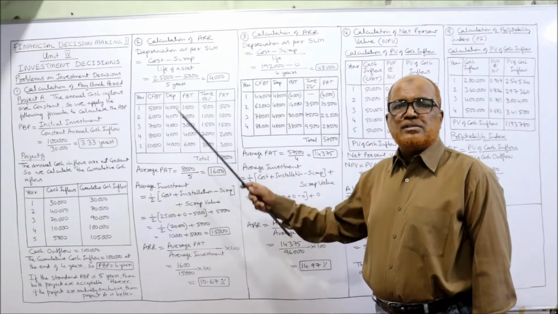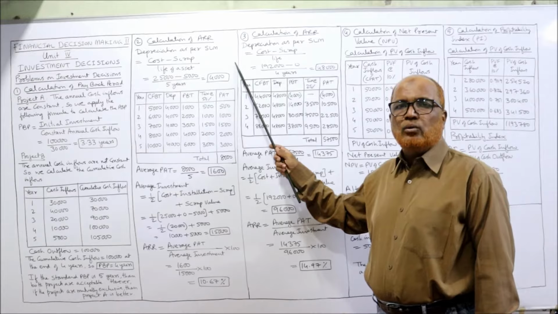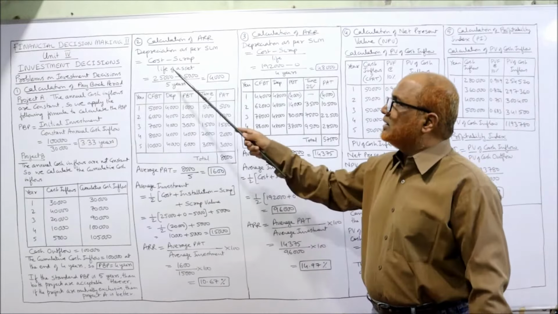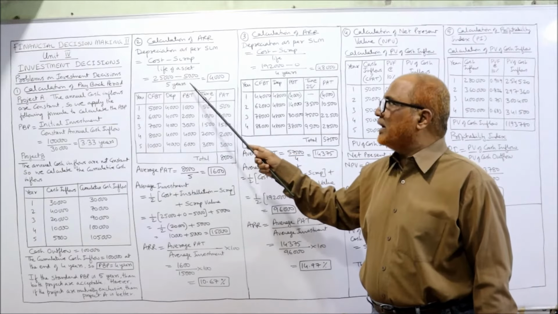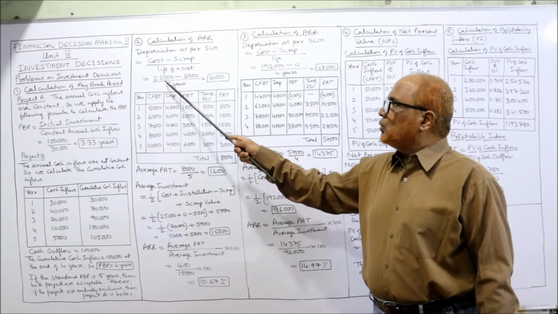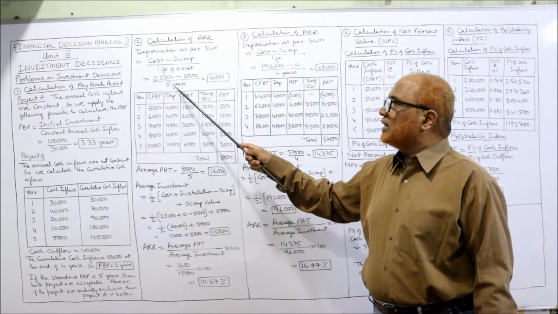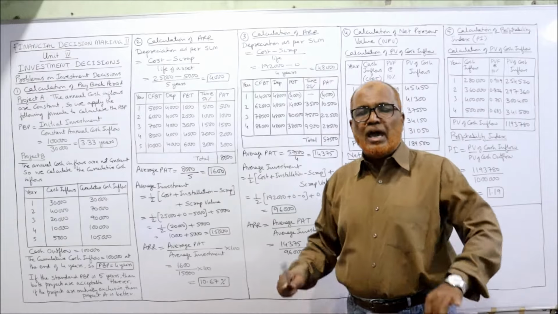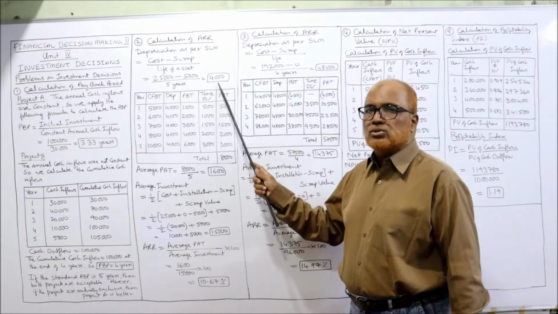The formula for depreciation is cost of the asset minus scrap value divided by life. The cost of the asset is 25,000. Scrap value is, no, sorry, 5,000. And the life of the asset is 5 years. So 25,000 minus 5,000, 20,000. 20,000 divided by 5, 4,000. So annual depreciation, every year depreciation remains the same, 4,000.